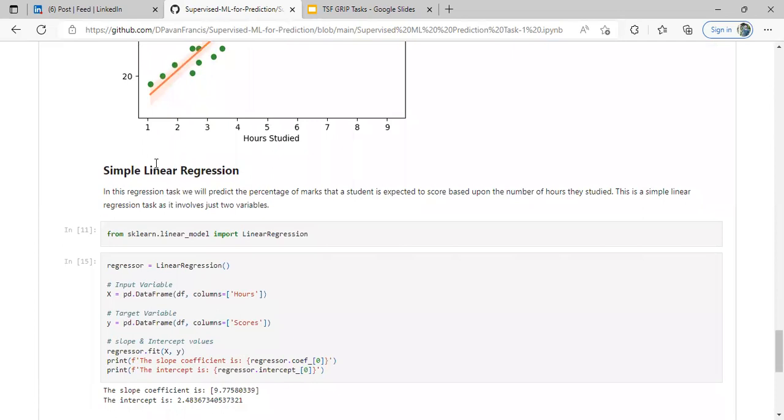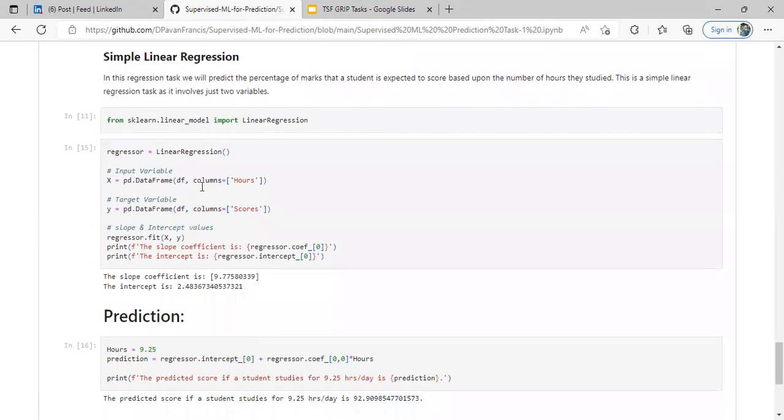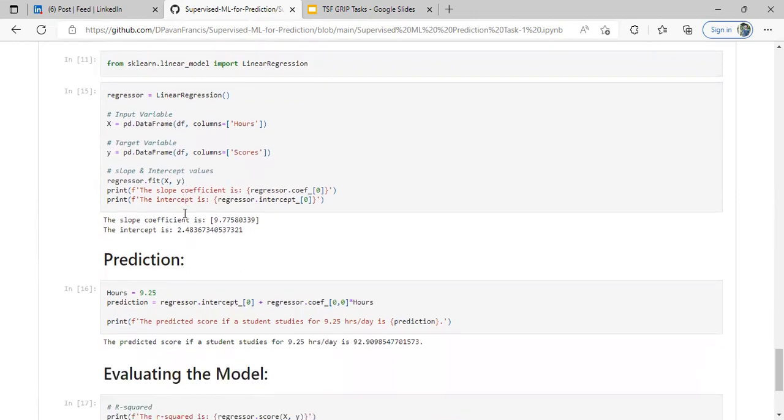Why are we using simple linear regression? Because the data involves only one input variable and one output variable. So we are going to predict the percentage scored by a student based on the number of hours studied. LinearRegression is imported from sklearn.linear_model, and we declare an object as regressor, where regressor is equal to LinearRegression. The input variable is declared as x and y is the target variable.